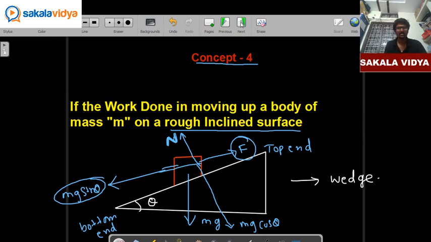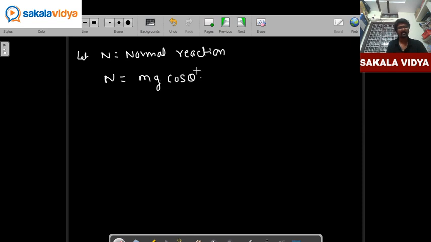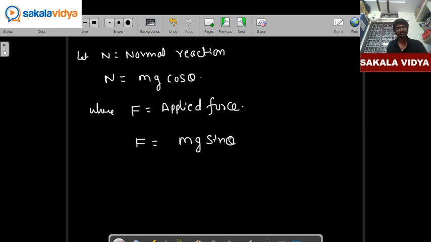Okay, chalo. So let N be our normal reaction, which means N is equal to mg cos theta, where F is applied force. So this force is equal to mg sin theta.